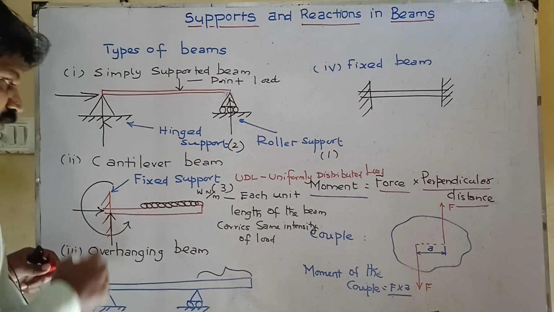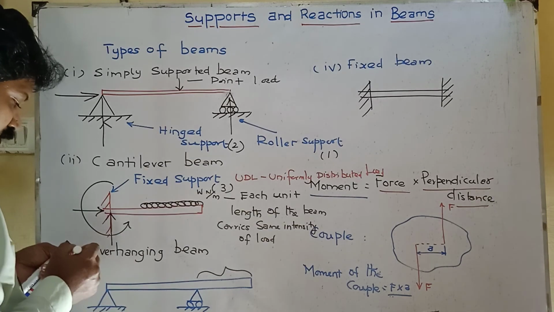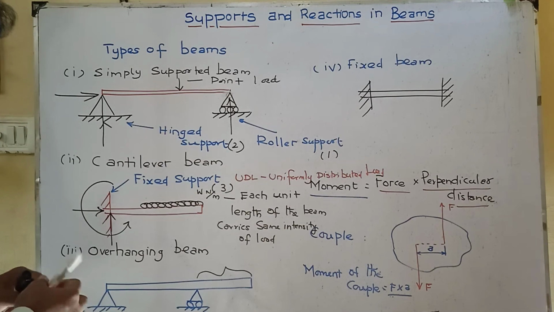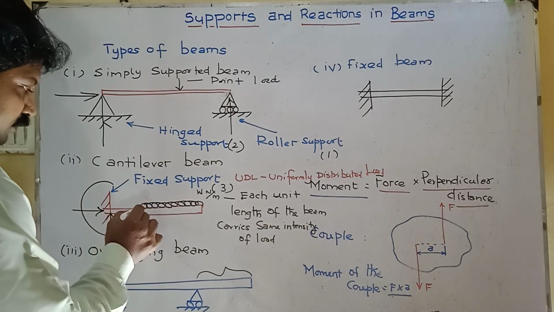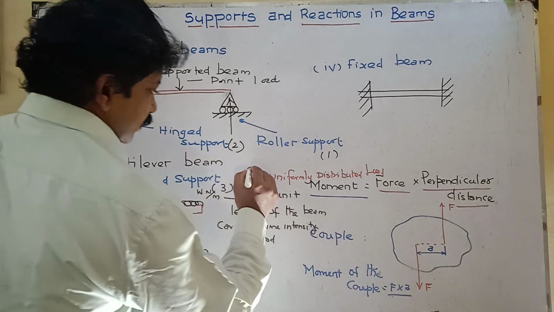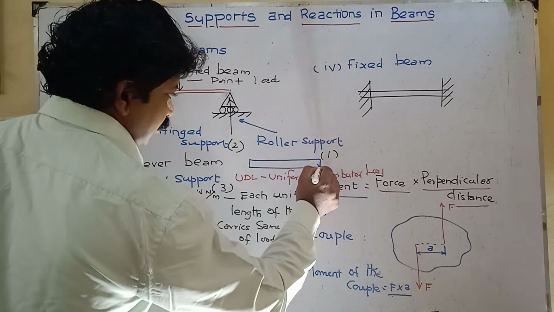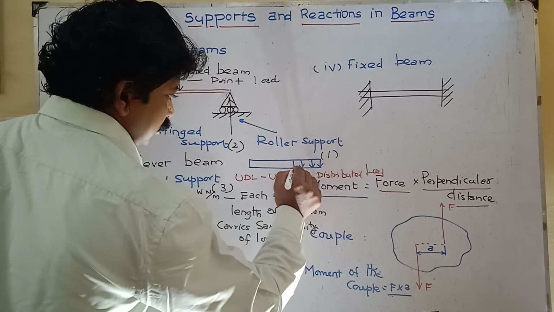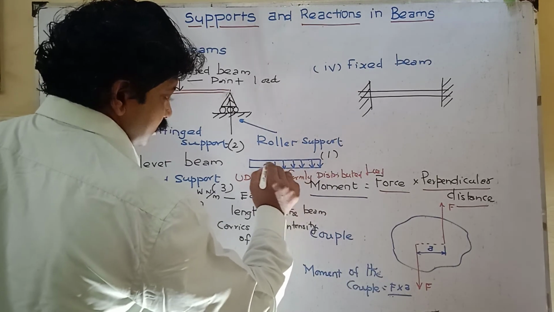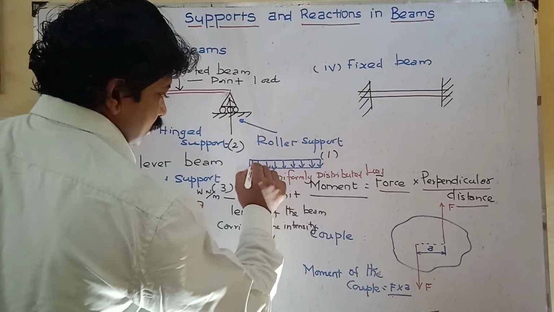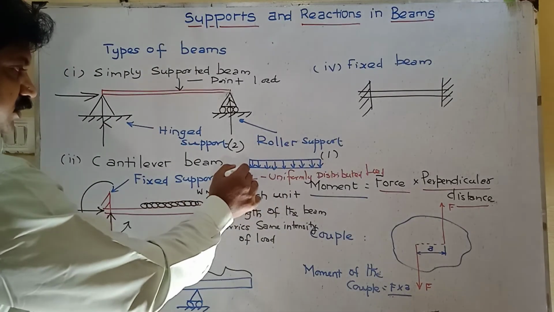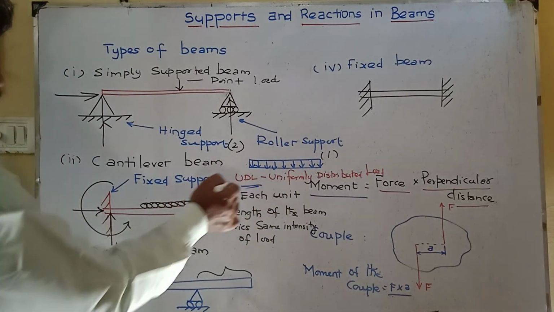Another way of representation of uniformly distributed load, instead of this symbol, another way, it also represents UDL. So both the symbols represent UDL, uniformly distributed load.